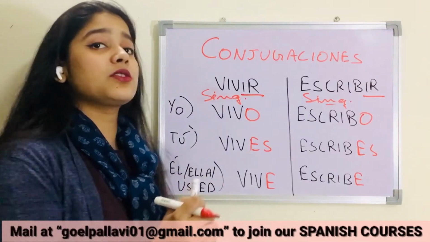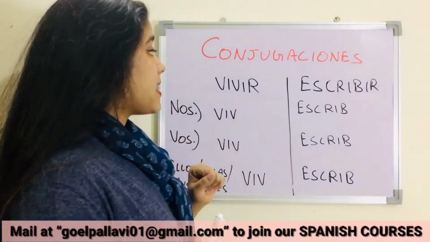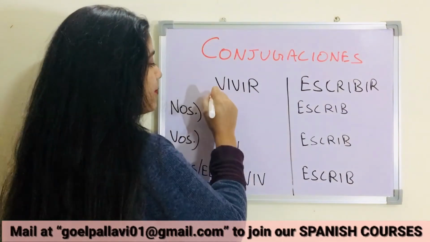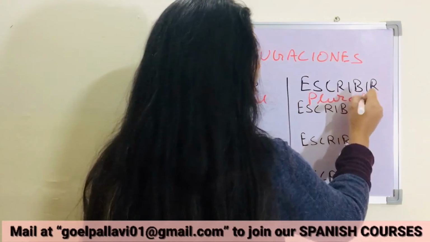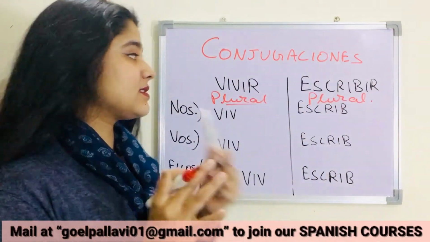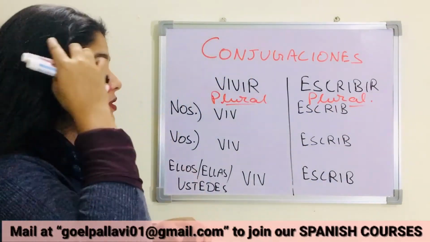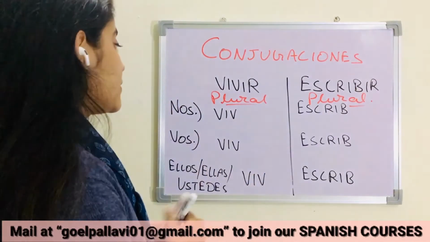So now let's learn the plural forms of these verbs. So yeah, as you can see here, these all are plural forms now, okay? And plural, don't mind, that is my dog, okay? Diwali is going on, so that's why he's getting very restless just because of crackers, and people are not serious about the pollution in Delhi, but yeah, okay.